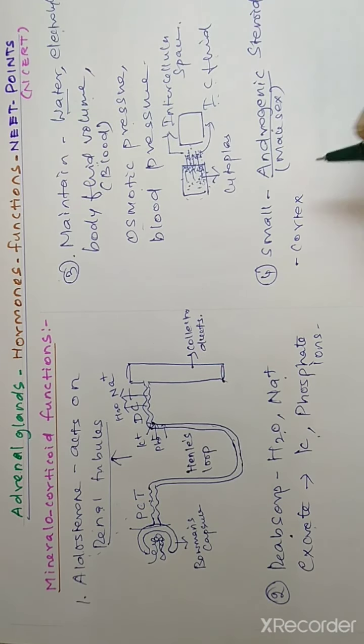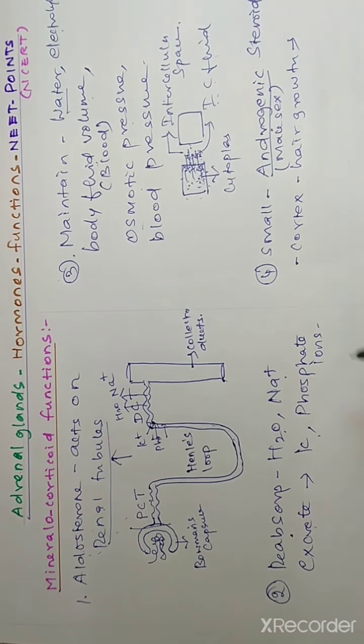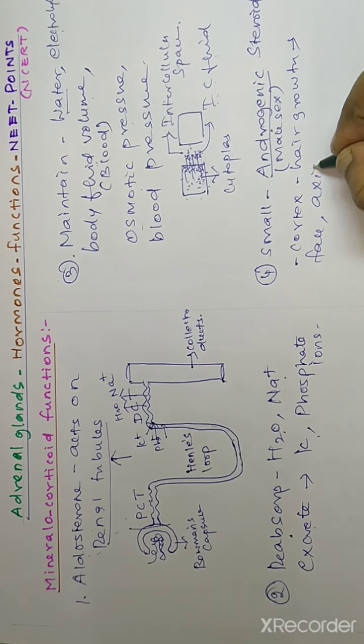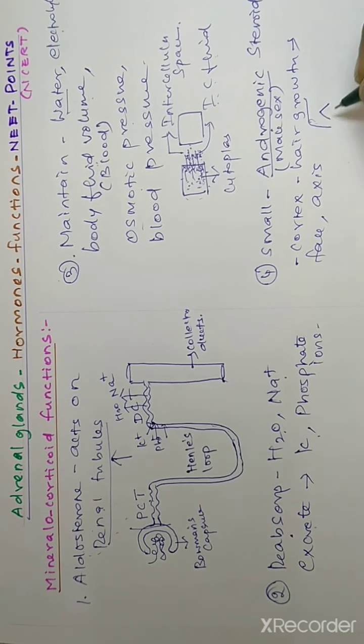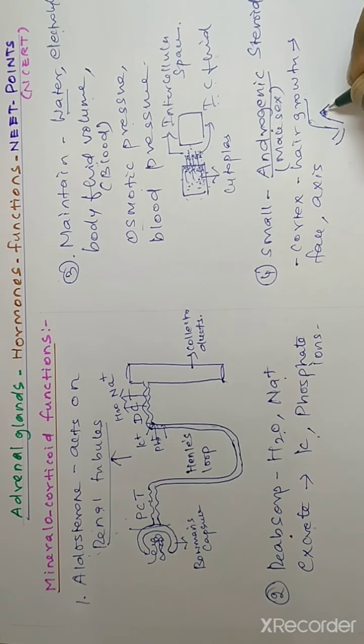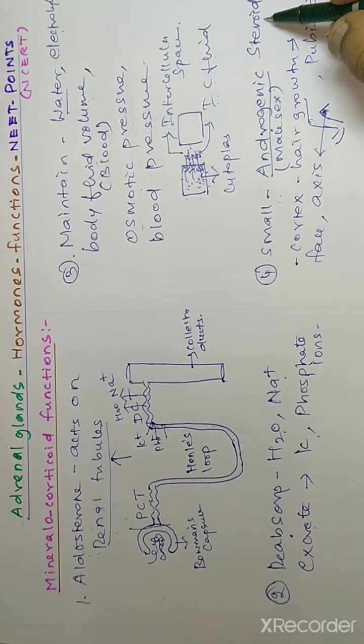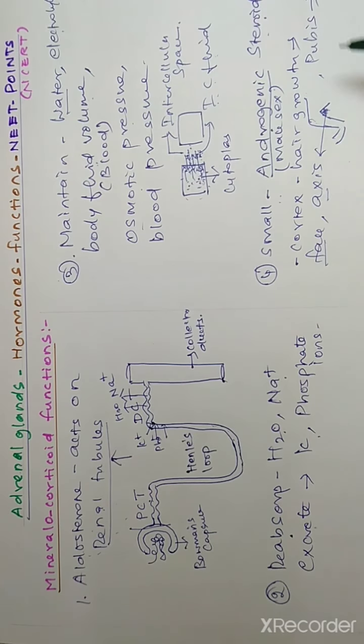That androgenic steroid is responsible for hair growth in various parts of the body, especially the face, axilla, meaning under the armpit, below the arm, and the pubis. The pubis is the external genitalia of the female reproductive system. So the small quantity of androgenic steroid secreted from the adrenal cortex is responsible for hair growth in the face, axilla and pubis during puberty.